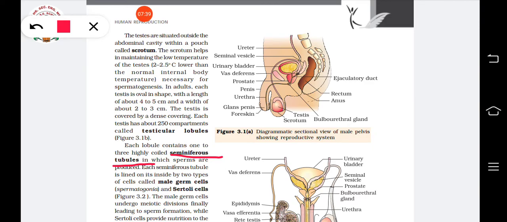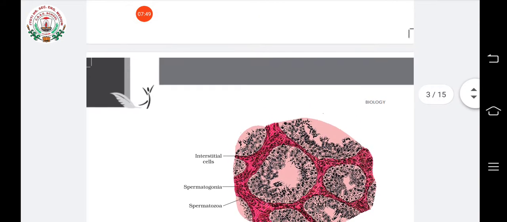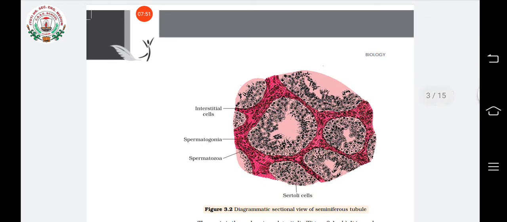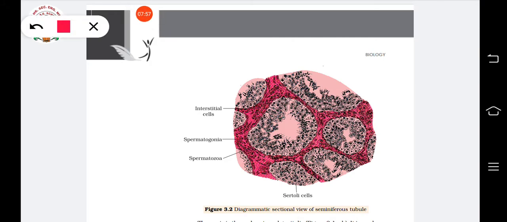So if you see the structure of a testis, each testis has a number of testicular lobules, and in the testicular lobules you can see 1 to 3 seminiferous tubules.